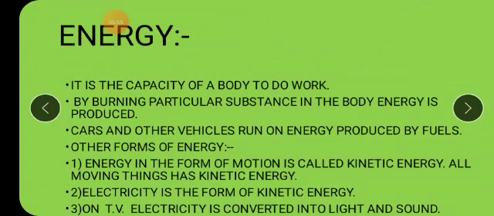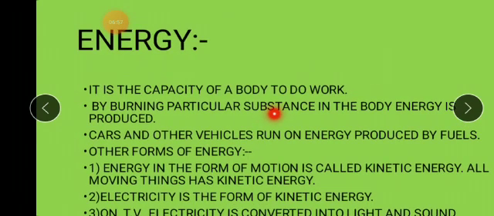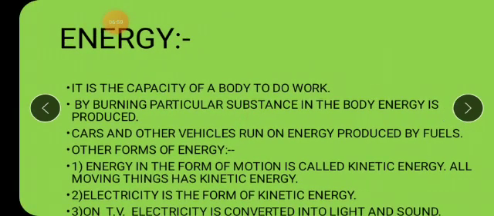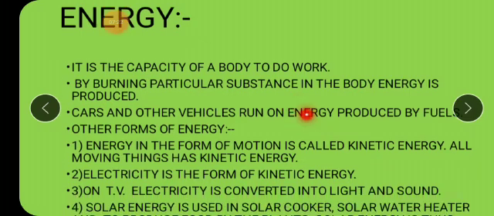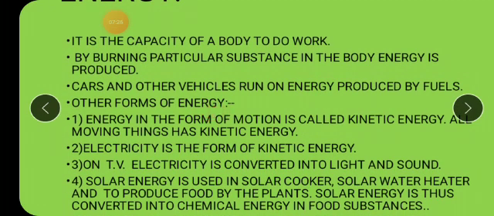So by burning particular substances in the body, energy is produced. If we eat food, it gets digested, isn't it? After the digestion of food, it gets converted into chemical or heat energy. The food gets burned, it gets digested, and we get energy. Cars and other vehicles run on energy produced by fuels. Yes, we fill petrol in the vehicles, and that petrol gets burnt and is converted into some kind of energy, isn't it? Now which are the different types or forms of energy, we can say?